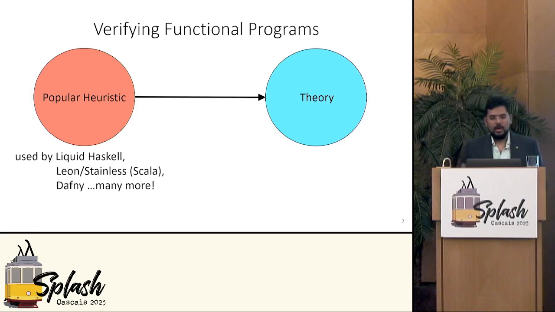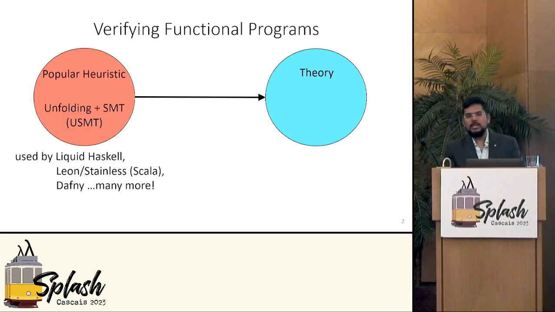In verification of functional programs, there's a popular heuristic employed by many tools like Liquid Haskell, Leon, or Stainless for Scala programs, Dafny, etc. We undertake a foundational study of this heuristic and develop a theoretical framework to understand its effectiveness. The heuristic that I'm talking about is essentially unfolding definitions followed by SMT solving. Let's call that USMT. For those of you who know, this refers to unfolding recursive definitions, treating them like uninterpreted functions, and calling an SMT solver. We'll see an example of this later in the talk.